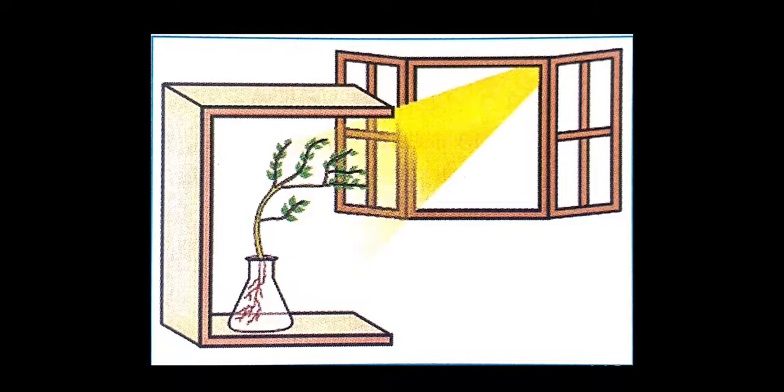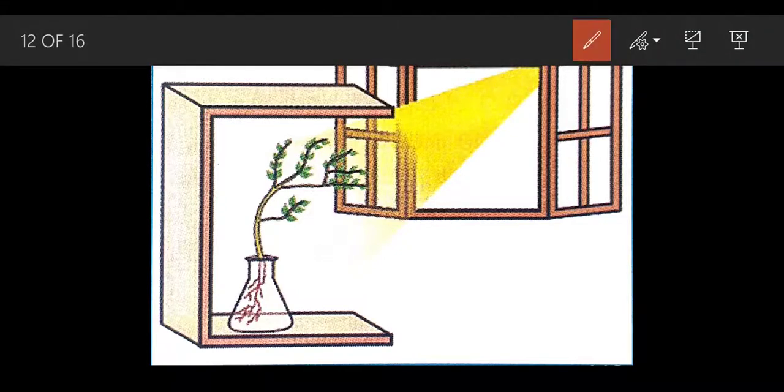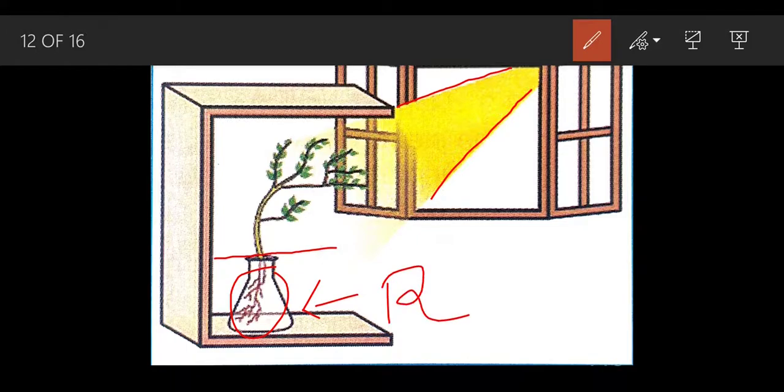So let's understand with this help. This is the sunlight which is entering from this window. I'm going to divide this plant for you. This whole part is the root system, which I'm going to represent by R, without writing the whole word. The part which is exposed above the surface is the shoot system.